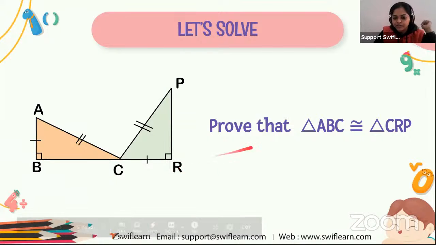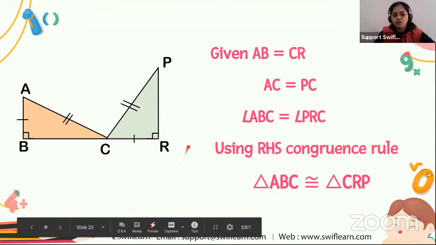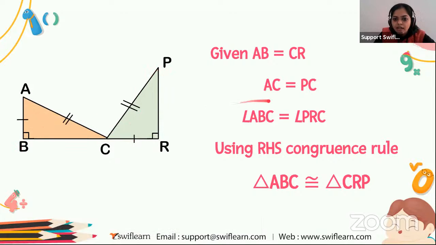And here is the question. We have to prove that triangle ABC is congruent to triangle CRP. Okay, you have to show this. So what will you think? How do we have to proceed? So what is given? AB is equal to CR. Yeah, it is given. These two sides are equal. And angle ABC is equal to the angle PRC.